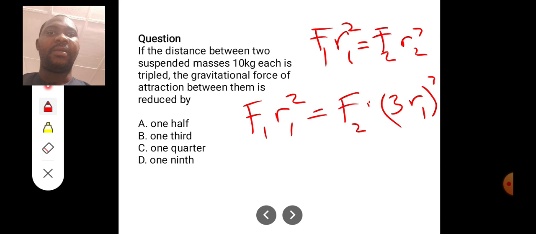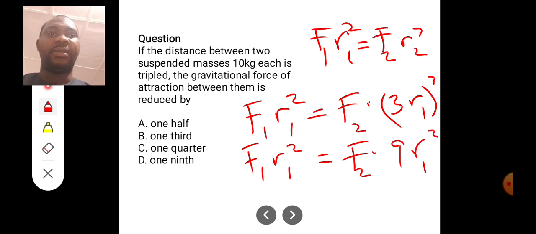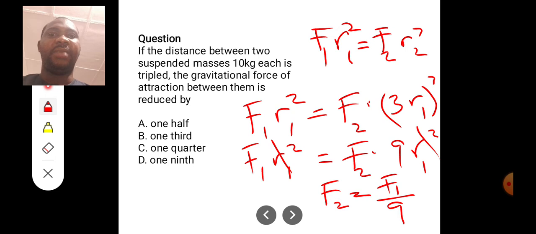So your F1 R1 squared will be equal to F2 times 9 R1 squared. Then you can see that R1 squared will cancel R1 squared. So what is F2? F2 now will be F1 over 9. You see, F1 is reduced by 9.